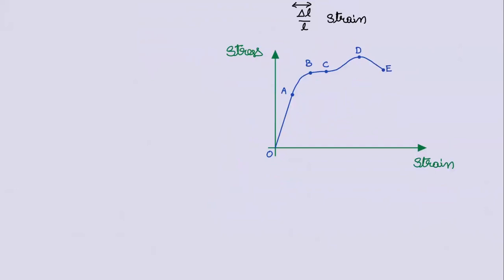Quickly, assume that to get this relationship, we take a string and rigidly fix it at one end. At the other end, we attach a pan kind of thing, and we start adding mass over there. By adding mass, you're applying force, right? It will elongate. So the stress and strain relation we are going to study in this case. Very, very simple.